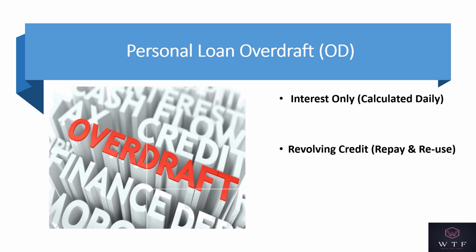Secondly, it's a revolving credit and you can repay and reuse this facility, which is not there in case of a personal loan. And thirdly, you have the flexibility of paying a variable EMI. So if you want, you can pay the total amount due. If you want, you can pay principal plus interest, or if you want, you can just pay the interest.